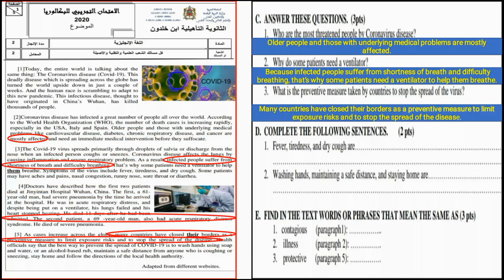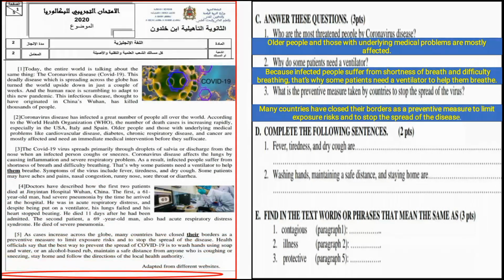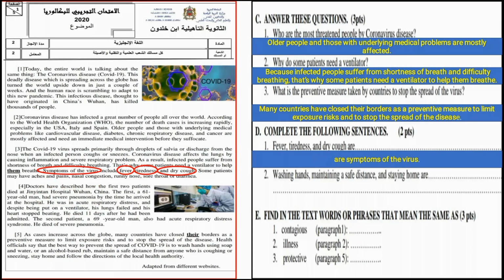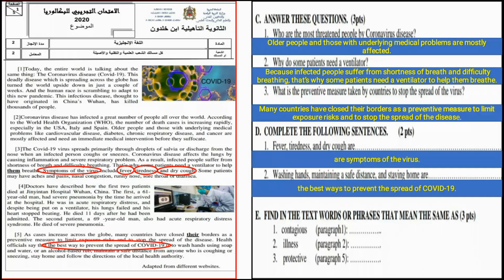Okay, now we are going to move on to activity D. So complete the following sentences. Fever, tiredness, and dry cough are. Let's go to paragraph number 3. Here we have the word fever, tiredness, and dry cough. What are these? These are symptoms of the virus. Number 2, washing hands, maintaining a safe distance, and staying home are. We have the answer in the last paragraph. The best way to prevent the spread of COVID-19. So we say washing hands, maintaining a safe distance, and staying home are the best ways to prevent the spread of COVID-19.